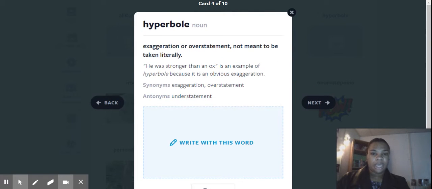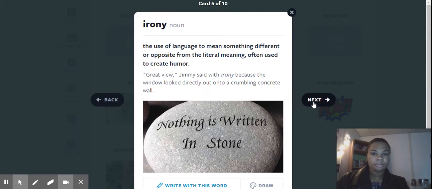Hyperbole. It's an exaggeration or overstatement, not meant to be taken literally. "He was stronger than an ox" is an example of hyperbole because it is an obvious exaggeration. And here are some synonyms and antonyms. Synonym: exaggeration or overstatement. Antonym: understatement.